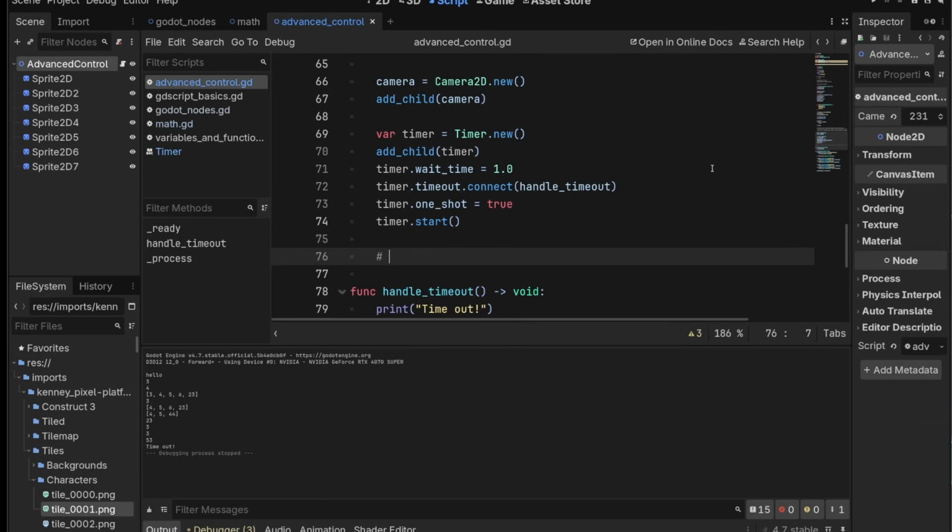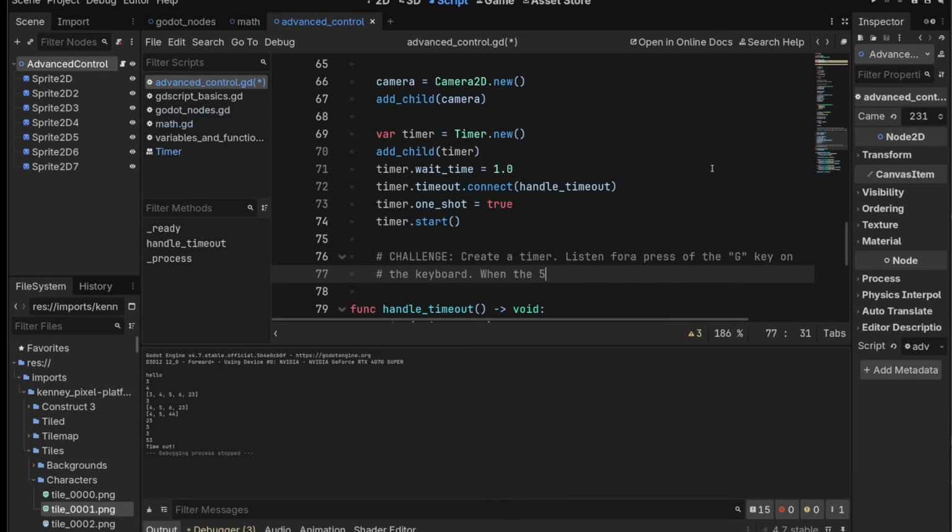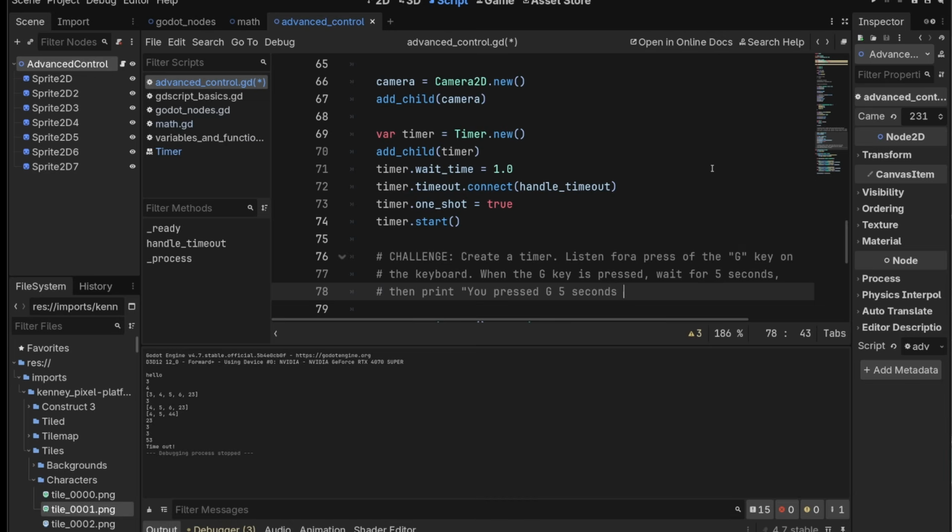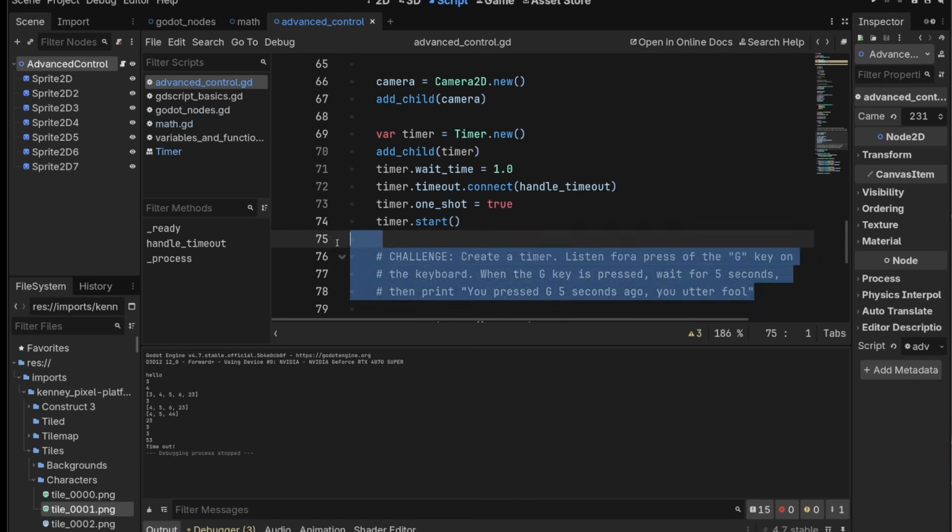Perfect. Here's your challenge. I want you to create a timer. Listen for a press of the, I don't know, G button or the G key on the keyboard. When the G key is pressed, wait for 5 seconds, then print, you pressed G 5 seconds ago. You utter fool. Cool. Give that a crack. You have everything you need to solve this within this file, I think. So you should be able to handle it. Good luck.